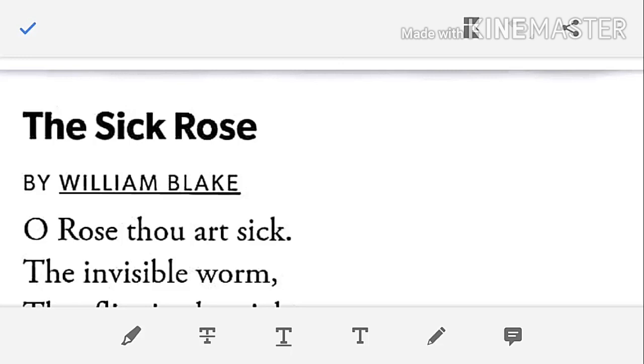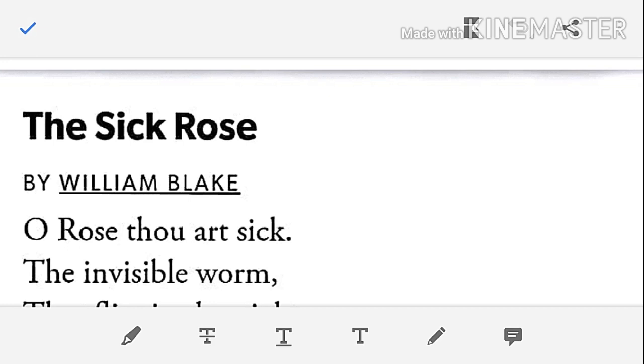If we go through William Blake, then the first thing we have to know is the birthday of William Blake. He was born on 28th November. The year of his birth was 1757 and the date of death was 12th August 1827.